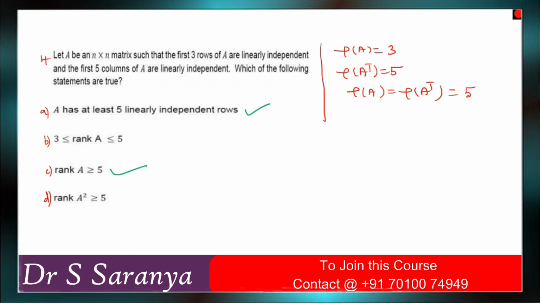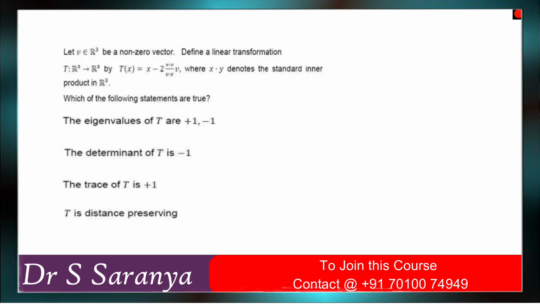So what is the property again? Rank of AB is less than or equal to rank A. It means rank of A squared is less than or equal to rank A, but this is a contradiction, so option D is wrong. So correct answers are A and C. So next one, fifth problem.